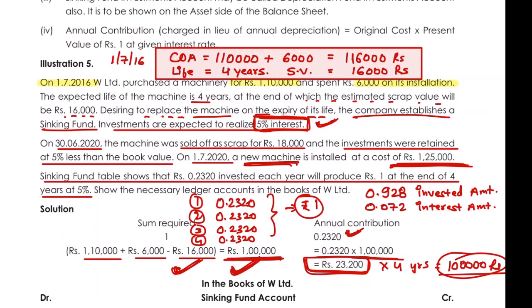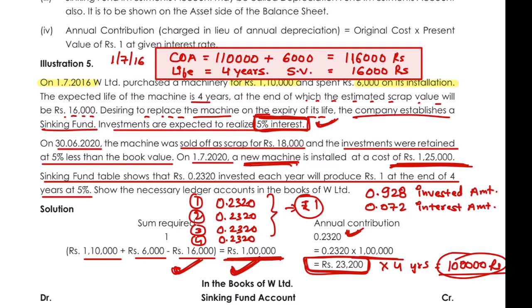But actually we have received 18,000. That is a different matter. For accounting, we will do the entries. That is a different matter. But we are in the first year right now. We do not know after 4 years how much it will be sold for. Obviously we will make our assumptions. We can make our estimates, which they are doing.